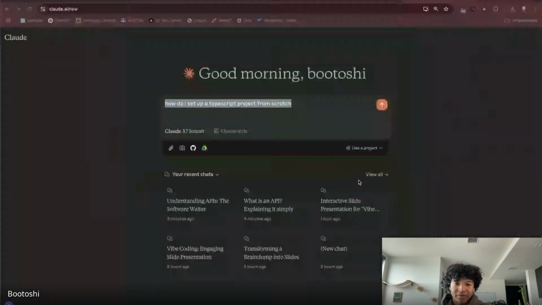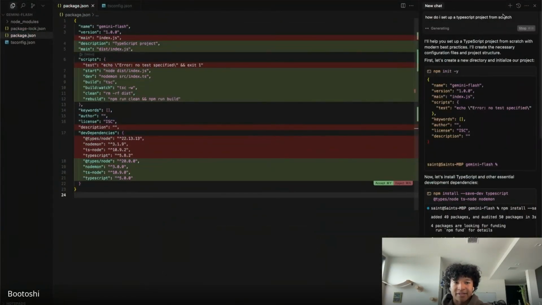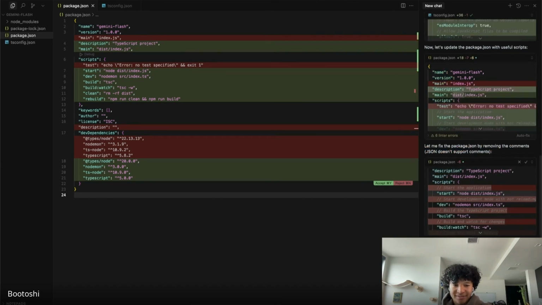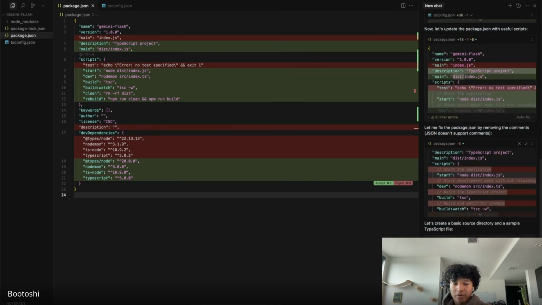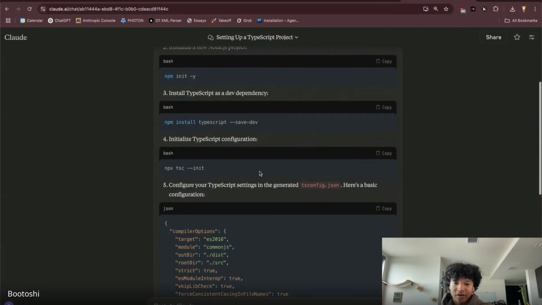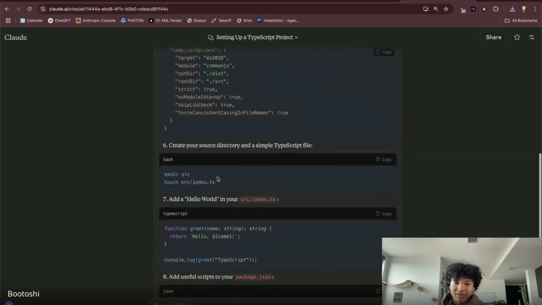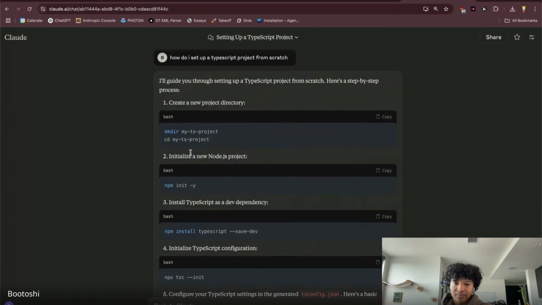I wonder if going on a web interface is different. Sorry, I'm trying something live. So I asked it how to set up a TypeScript project from scratch, but Cursor has these instructions built in, so it kind of takes the wheel for you. I feel like if you wanted to do it yourself, Claude gives better step-by-step instructions. They both work. This is nicer.